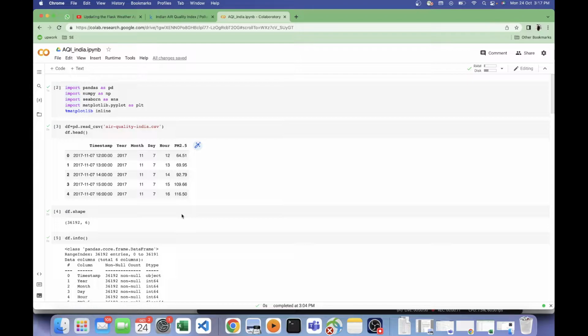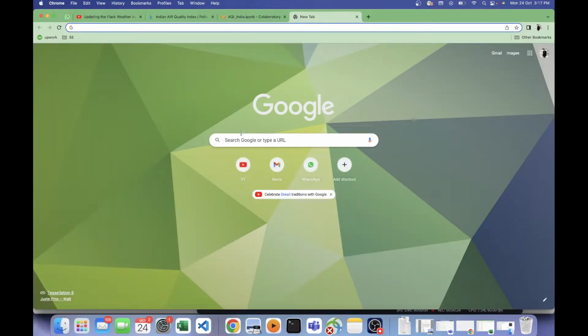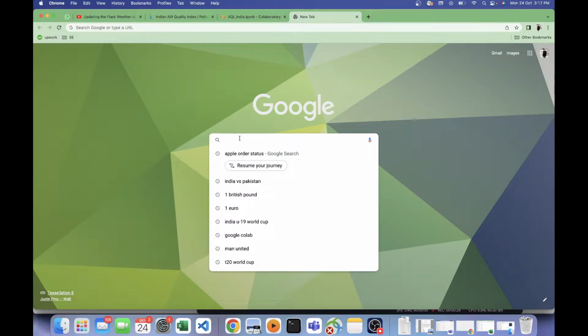Today in this video we'll be seeing about the air quality index of India. So I've downloaded this dataset from Kaggle, and the original source of this dataset is the Environmental Ministry website of India. So I'll show you the original source of the dataset.